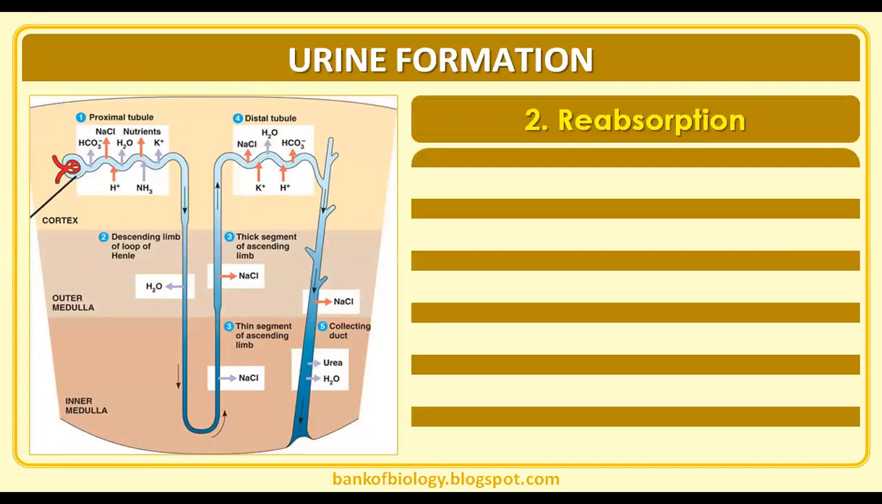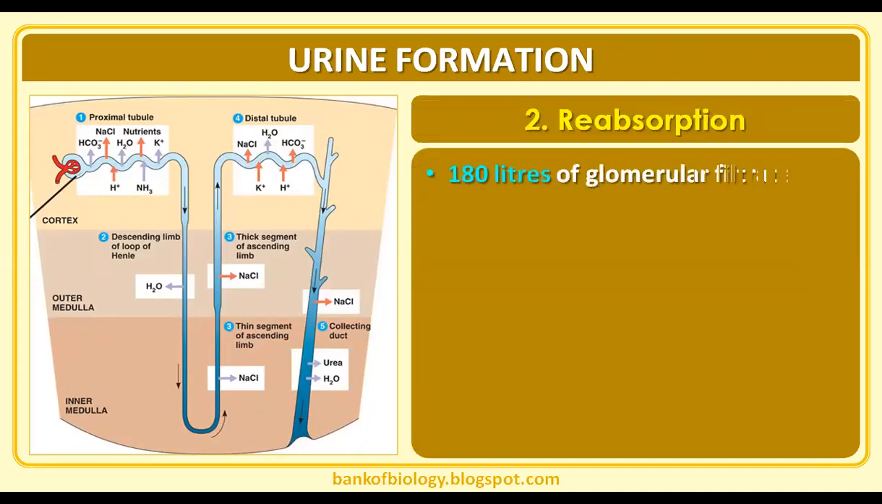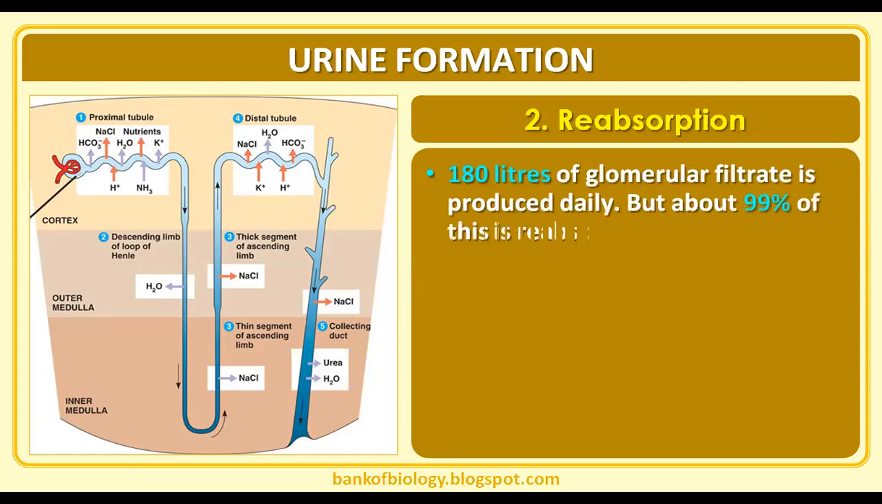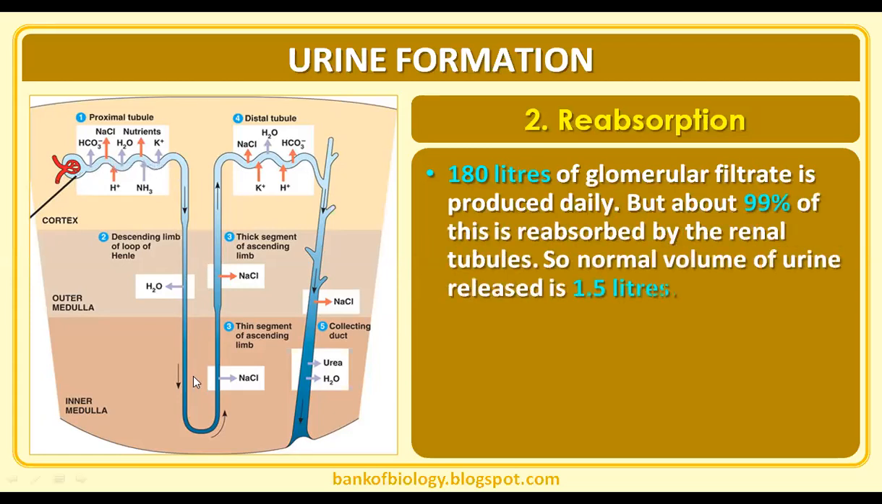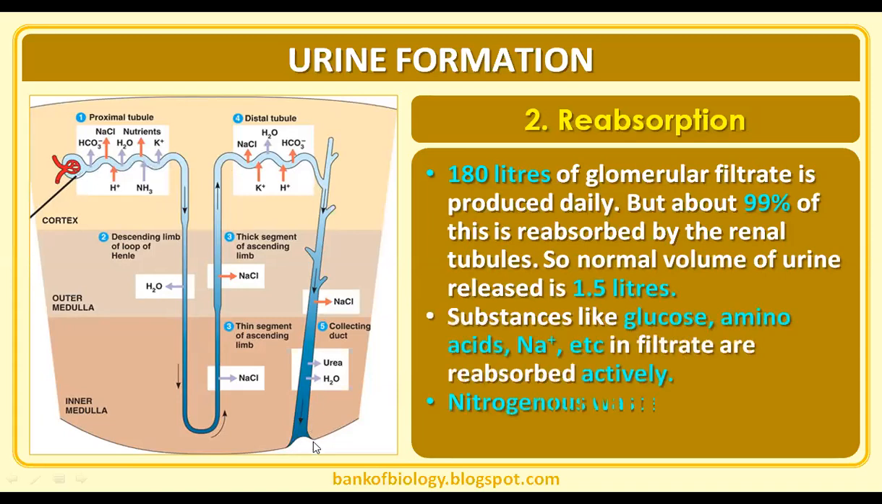So do we leave everything? No. What about that 180 liters which are entering the neck of the Bowman's capsule? Along the length of the PCT, before it goes out through the collecting duct and enters the ureters, we need to carry out absorption of the useful substances. Highly useful substances are called high threshold substances. So around 99% we are going to reabsorb by the renal tubule.